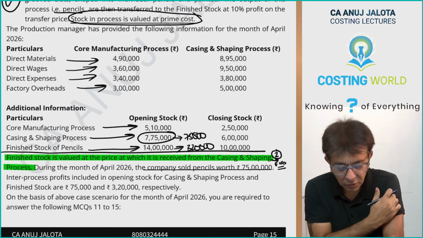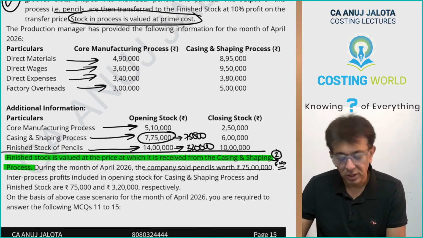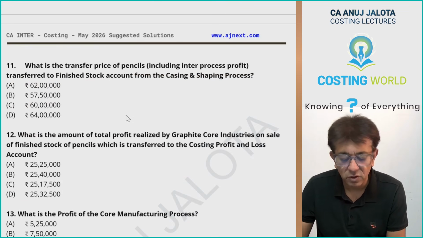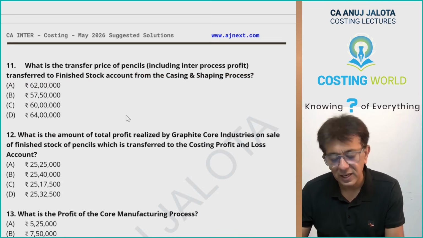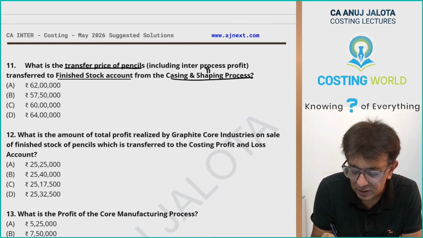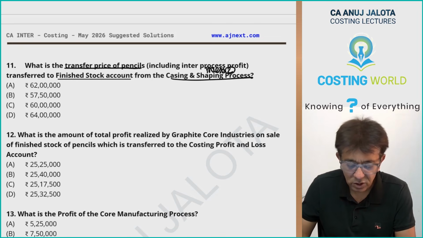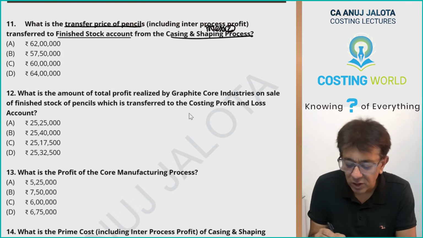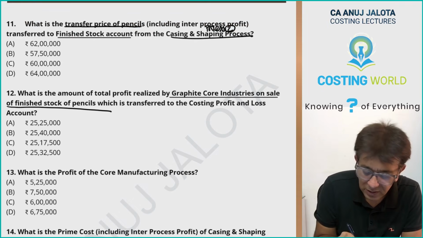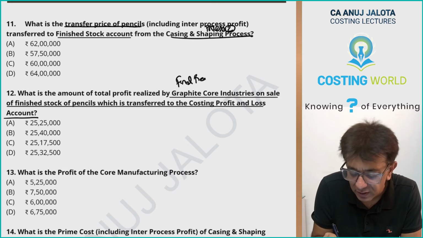On the above case scenario, for the month of April 2026, you are required to answer the following MCQs 11 to 15. Okay. What is the transfer price of pencils including inter-process profits, transferred to finished stock from casing and shaping process? This is your process 2, no? So what is the transfer price? What is the amount of profit realized by Graphic Core Industries on sale of finished stock of pencil, which is transferred to costing P&L account? So therefore, this will be your final realized profit.